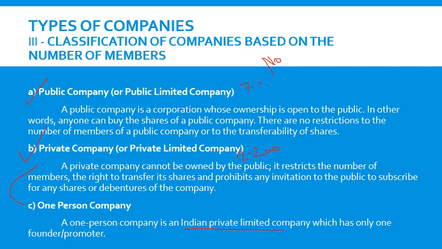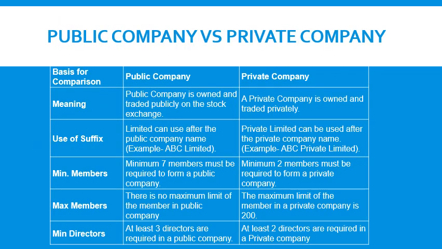Then now let's move on to the difference between public and private company. It is the most important area. I have to acquire clear knowledge about the differences between public company and private company. So let's begin with the meaning. A public company is owned and traded publicly on the stock exchange. Anybody can sell or purchase the shares of a public company through a valid stock exchange. On the other hand, private companies are owned and traded privately.